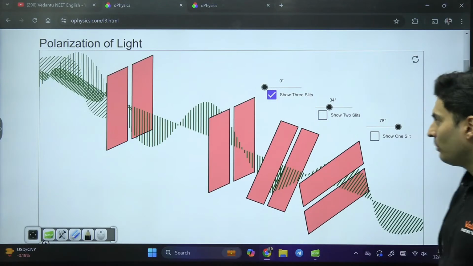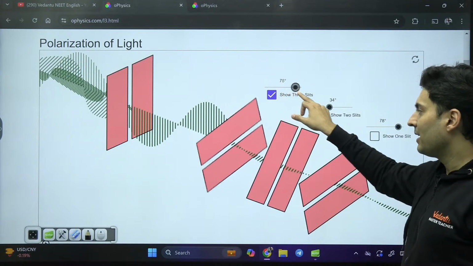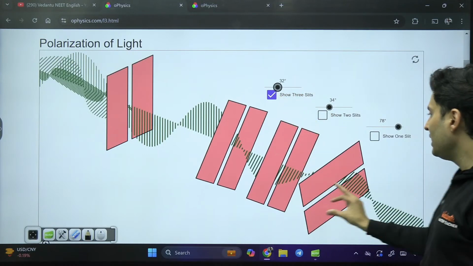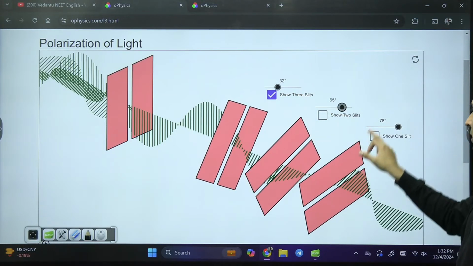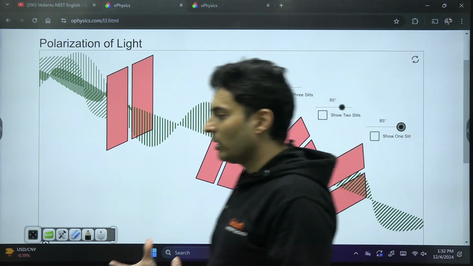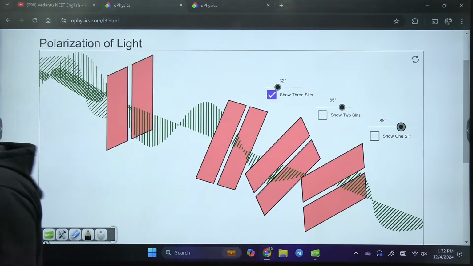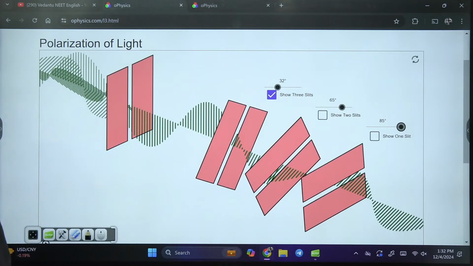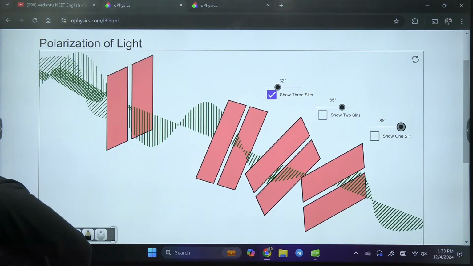Each can pass a component to the next one. So this is how Polaroids and polarizers work. Is this absolutely clear, my dear students? What is the meaning of a polarizer? Polarized wave, Polaroids. Everybody clear?